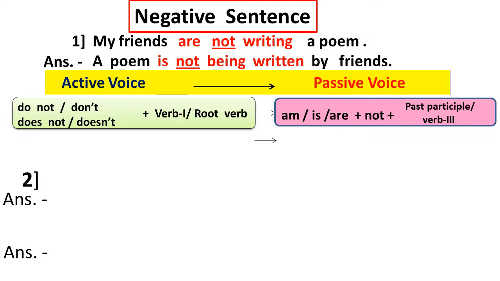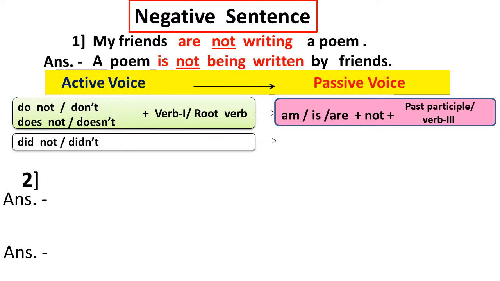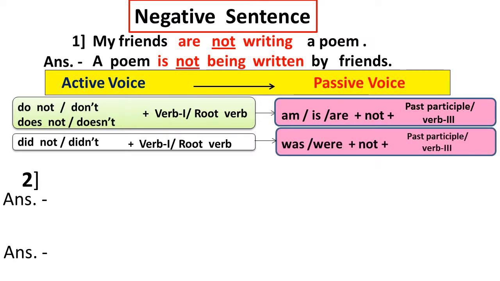This chart is useful for the negative simple present tense. Then we see did not or didn't. In the simple past tense, there is didn't or did not, and then the first form of the verb, or root verb. In the passive voice answer, we use was or were, then write not and use the past participle. With the help of these charts, we write the negative sentence of simple present tense and simple past tense answers very well.